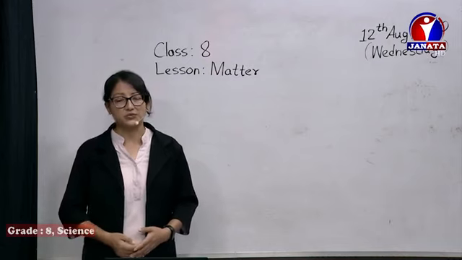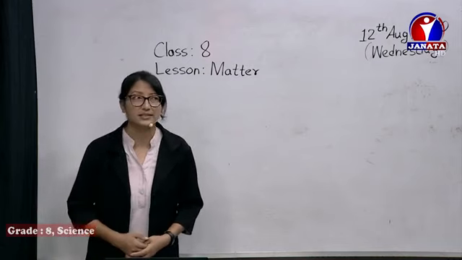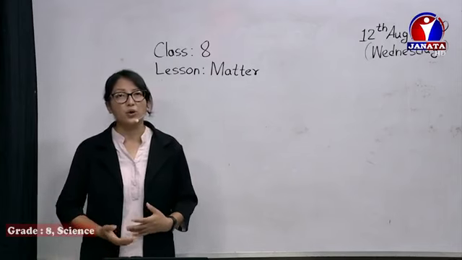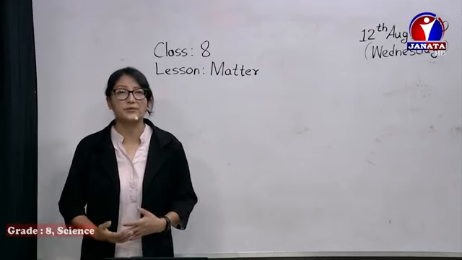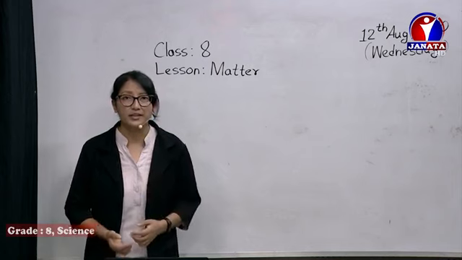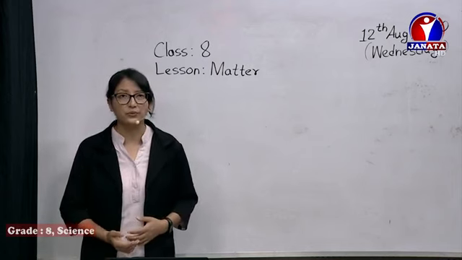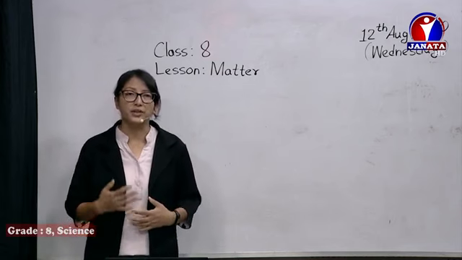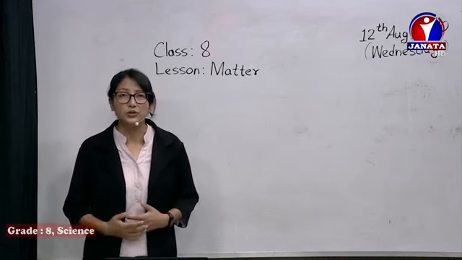When we learn about pure substances, a pure substance is made up of only one type of atom or one type of substance. If it does not consist of any other impurities or any other things mixed in it, those substances are called pure substances. And if it consists of other substances that are not mixed in a fixed ratio, then those substances are called impure substances.